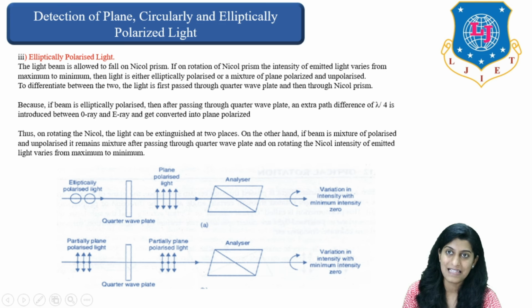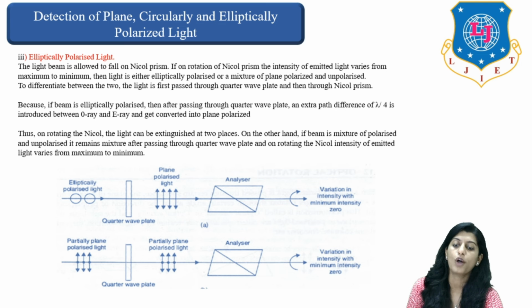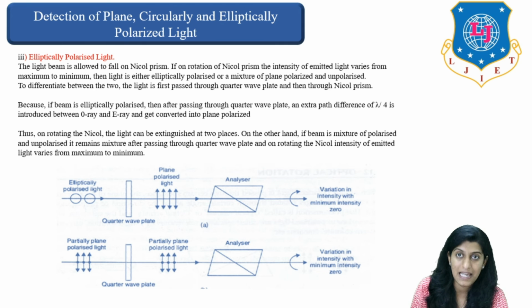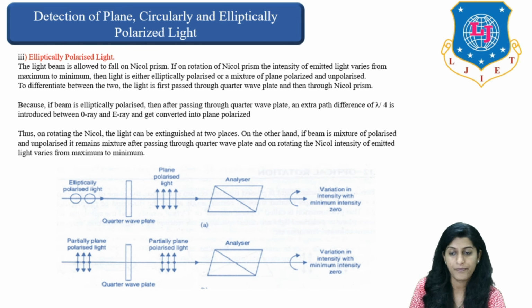Elliptically polarized light, when passed through a quarter wave plate, will generate plane polarized light. And once this plane polarized light is passed through a Nicol prism, which is our analyzer here, it will generate variation in intensity with minimum intensity 0, right?